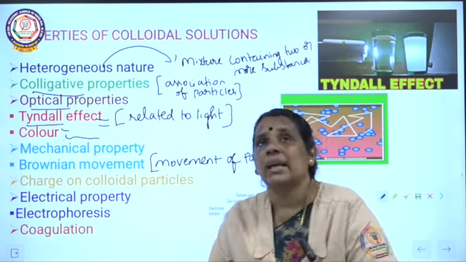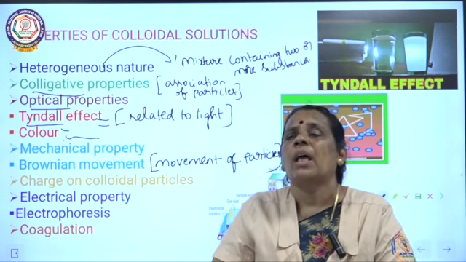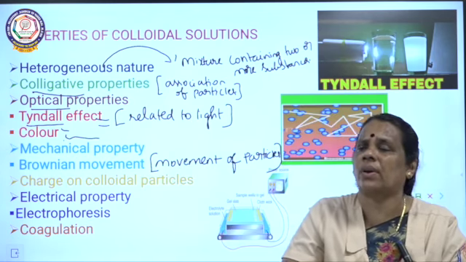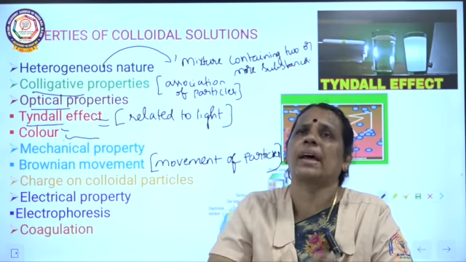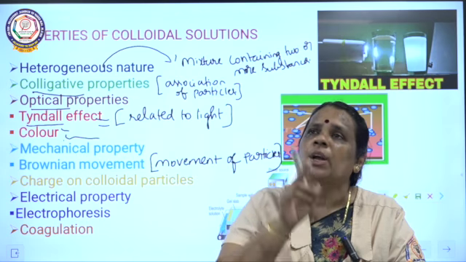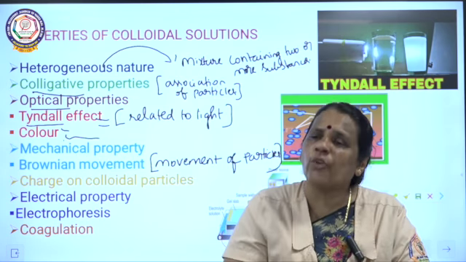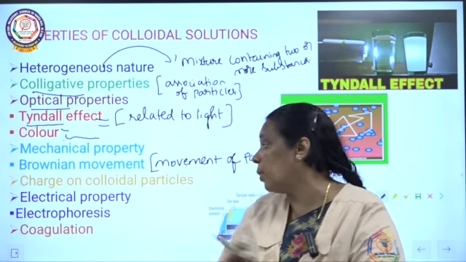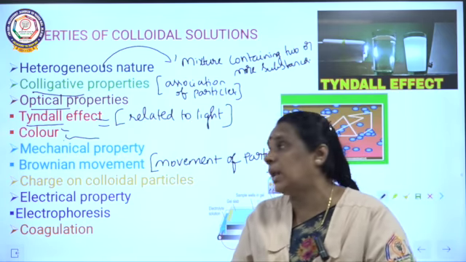The next one is charge on the colloidal particles. Here we are going to see how colloidal particles acquire a charge and what type of charges they acquire, and depending upon that we are going to see two important processes: one is electrophoresis, the other one is electroosmosis. After that, last we are going to talk about coagulation.